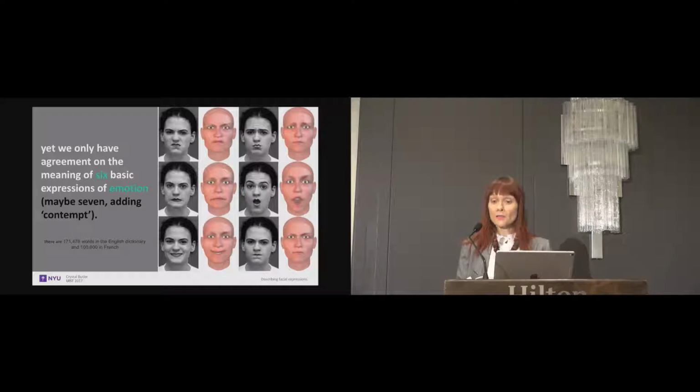However, the FACS Investigator's Guide contains an emotion prediction table which lists 6 basic expressions of emotion and associated sets of prototypical AU activations. 40 years after the initial publication of FACS, those same 6 basics, and some people include contempt as a 7th, are the only generally accepted facial expression mappings.